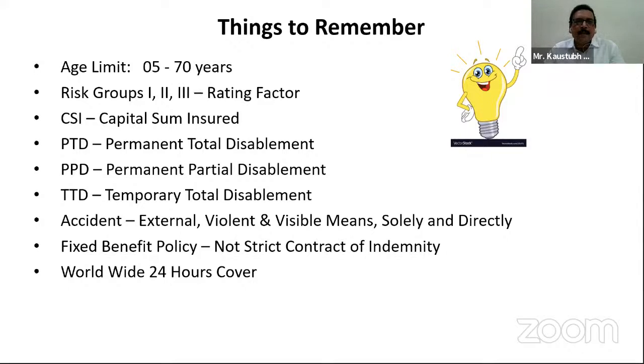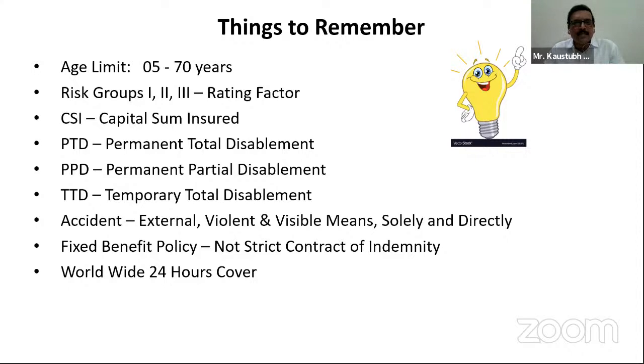What is PTD? Permanent total disablement. What is PPD? Permanent partial disablement. What is TTD? Temporary total disablement. Accident: the terminology of accident is defined as external, violent, and visible means. Also, it is solely and directly.